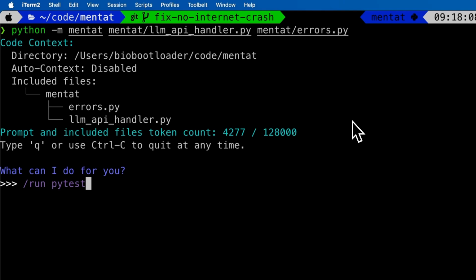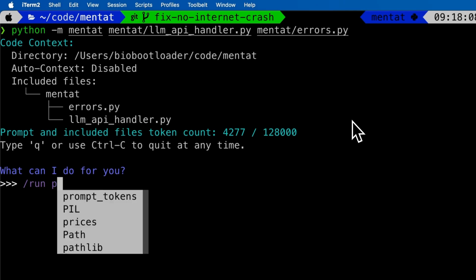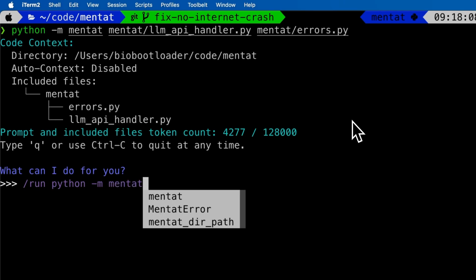You wouldn't have to explain it. You wouldn't have to copy paste. You wouldn't even have to read it yourself. And you could run anything here. You could run a script. You could compile code. What we're actually going to do is a little bit meta. We're going to run Mentat itself inside of Mentat.